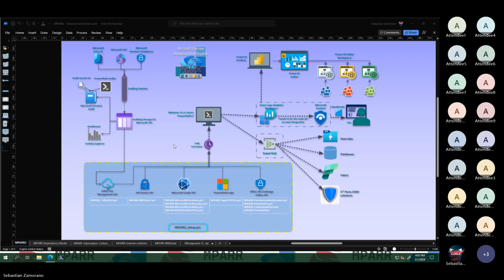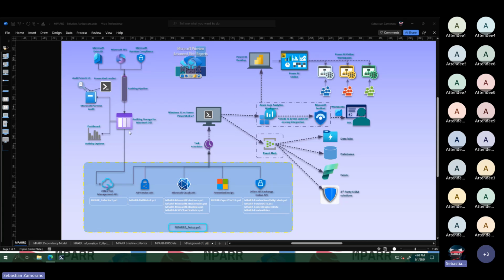In general, for the new people who are using MPARR for the first time, I will explain a little more, in 5 minutes, what the Office 365 Management API means. Today, almost all the activities happening on Microsoft 365, Microsoft Purview related to Microsoft 365, or Microsoft Entra related to Microsoft 365, are sent through this auditing pipeline to the Microsoft 365 audit storage.